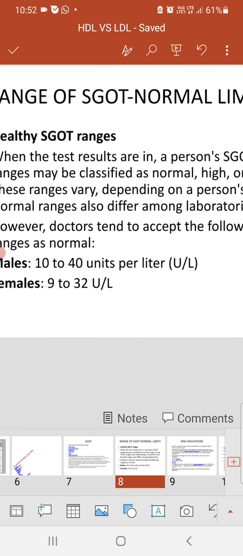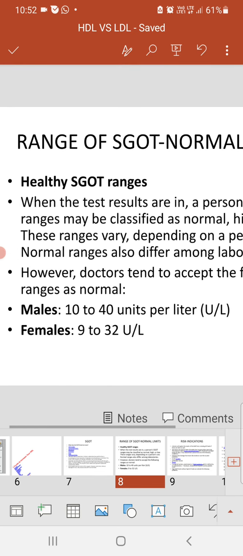So the normal limits of the SGOT range for healthy people are: in males it is 10 to 40 units per liter of blood, and for females it is 9 to 32 units per liter of blood.